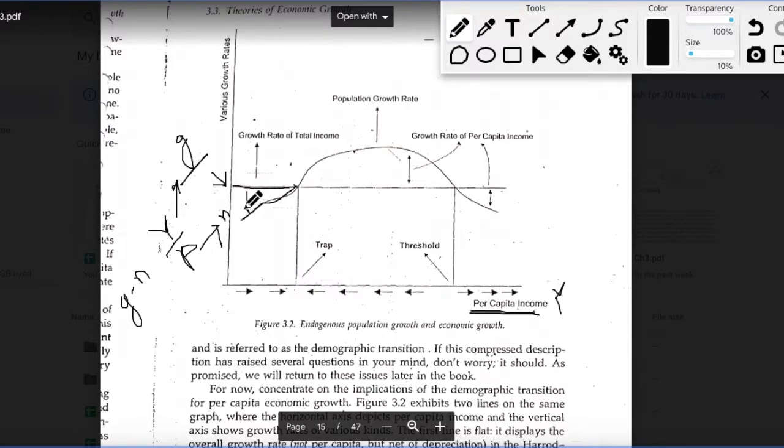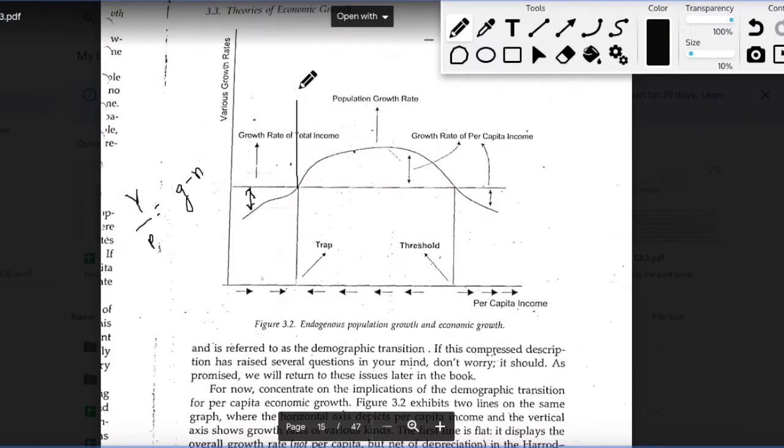So this difference is nothing but the growth rate of per capita income. Now if I divide this entire diagram into three zones, I can identify the first zone, where the growth rate of per capita income is positive because G is greater than N in this area, below this level of income, which is written as trap here. We'll understand why this is called a trap.